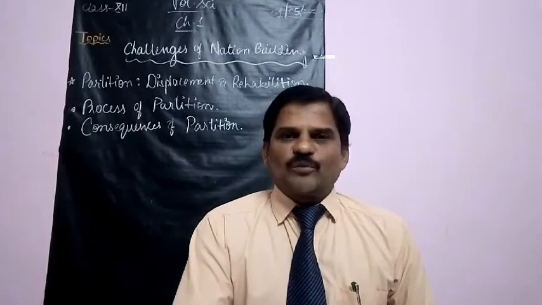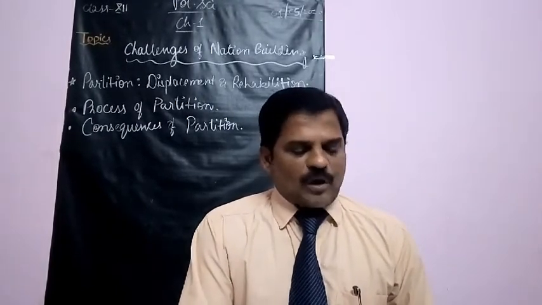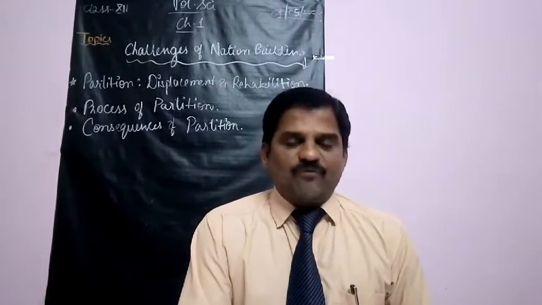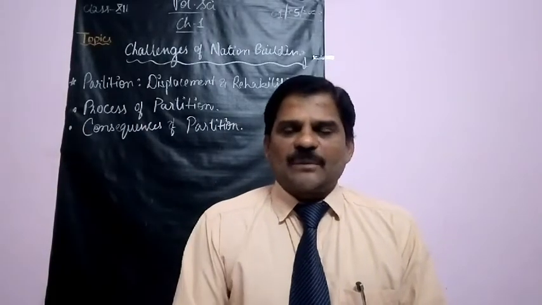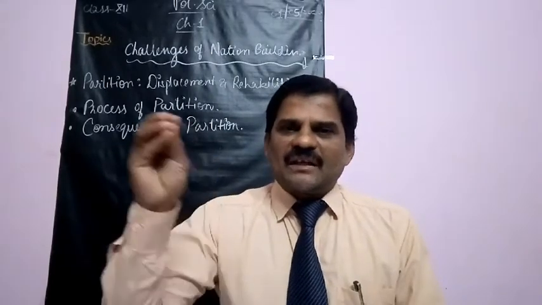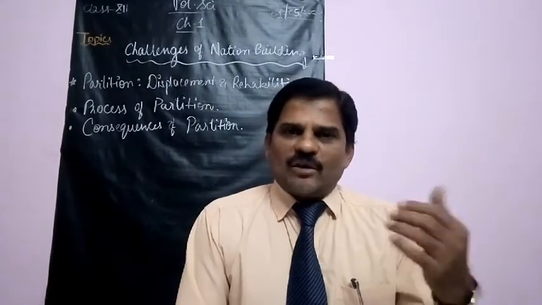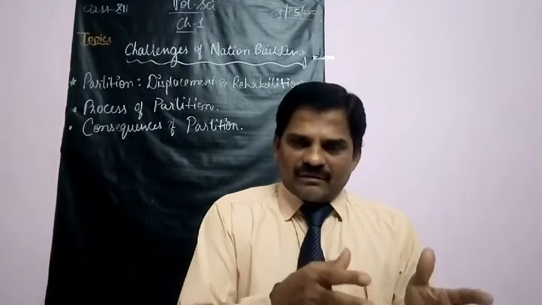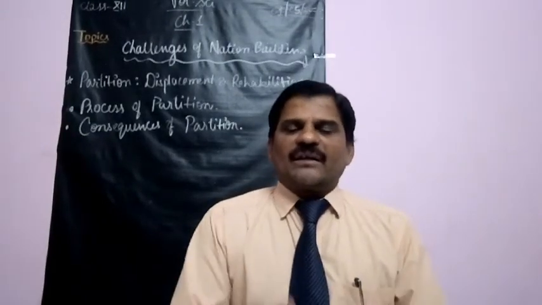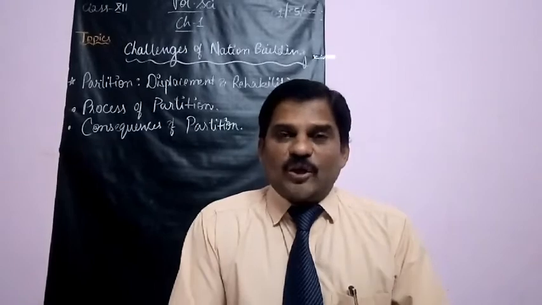Now, the fourth problem. This was related to the fourth and the most intractable of all the problems of partition. This was the problem of minorities on both sides of the border. I mean, when Pakistan was formed, they opted for Pakistan, a separate country, and we opted for India. But still there are some Hindus who are living in that area. And here also in India, there are some Muslims living. And those who are living in small numbers in both the countries are treated as what? Minorities. So the minority problem arose in both the countries.